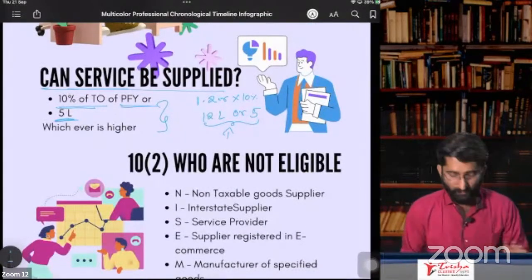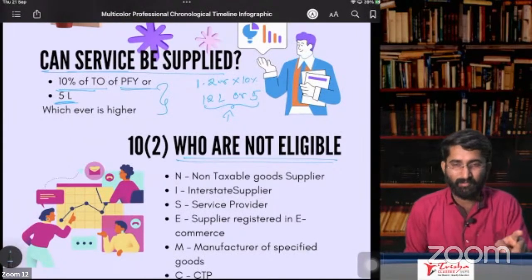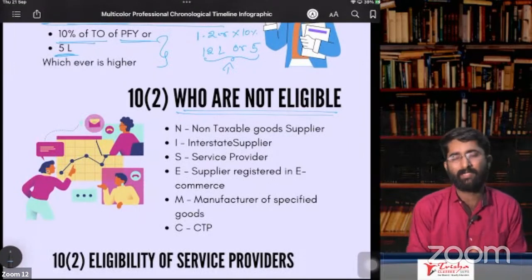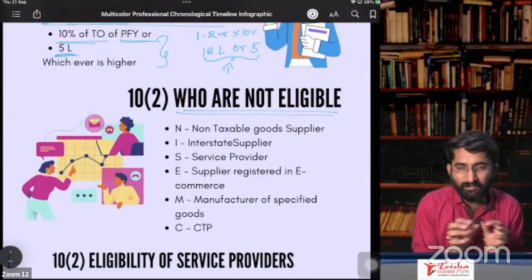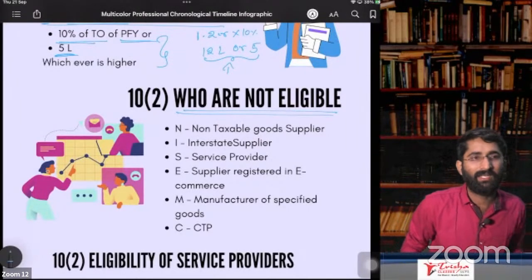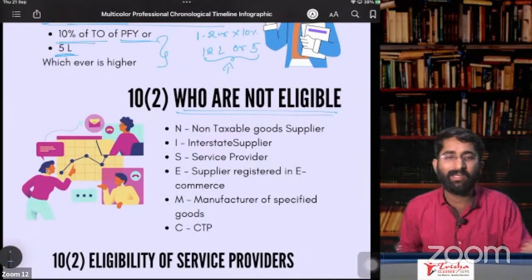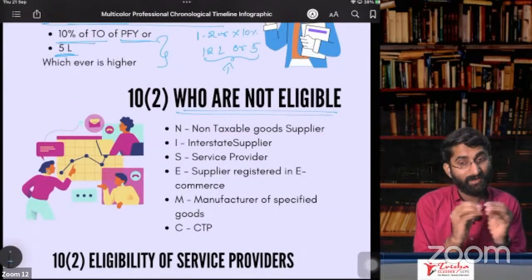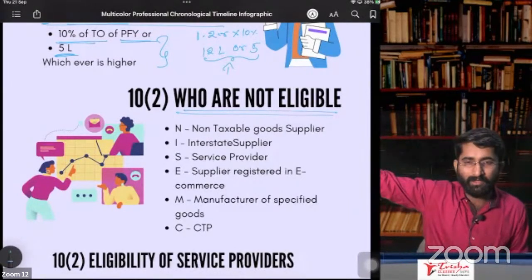Okay, before that, who are not eligible for composition? I'll come to that service provider. So here, who are not eligible for composition? Nice MC. A MC who is very nice, a nice MC, master of ceremony. If you are nice, you are not eligible. If you are not nice, then you are eligible. See, if you are very nice, that means you are doing nice business. In that case, you have to go for normal registration, not for composition.